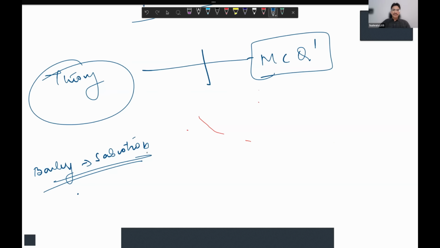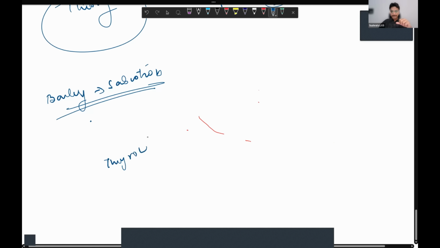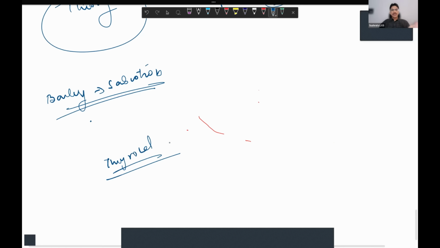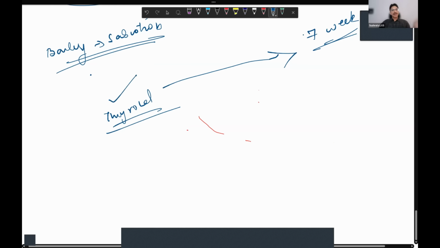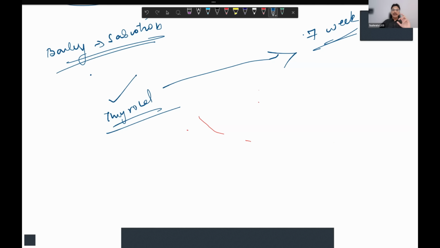How? For example, if you are reading about thyroid cancers today, maybe you took 3 to 4 days to read thyroid cancer. Now, you must have read something before that. So when you are reading thyroid cancer, your MCQ solving would be of a different topic. And when you have to solve the thyroid MCQs, you have to solve them after a week of your reading. Why I say this is because students have the practice that, let's say I read thyroid cancer today, at night I'll make a timetable that I'll solve 100 MCQs from thyroid. Now, when you solve the MCQs because you have read in the morning, I can guarantee that 90% of the answers will be correct.